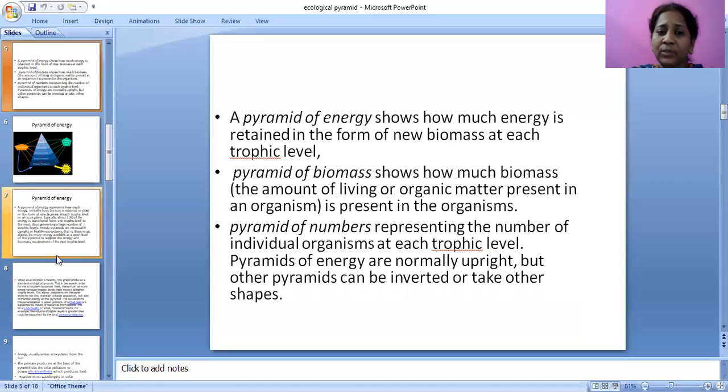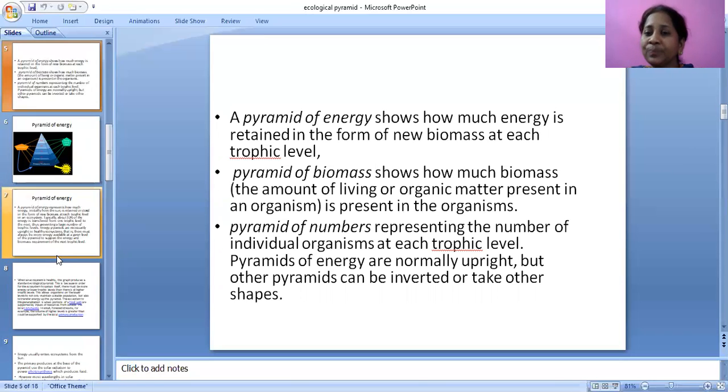Pyramid of biomass shows energy. Before that, in these three, what are the three dealing with? We are seeing here the pyramid of numbers. In the pyramid of numbers, we will see the number of organisms, or the number of living things, present in each trophic level. Those are producers, primary consumers, secondary consumers, tertiary consumers.